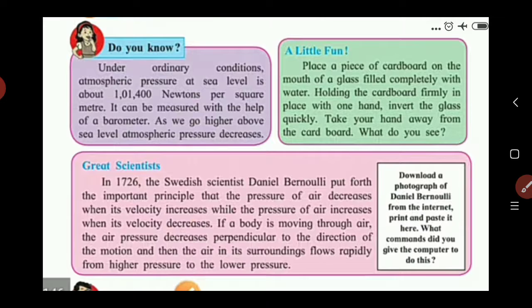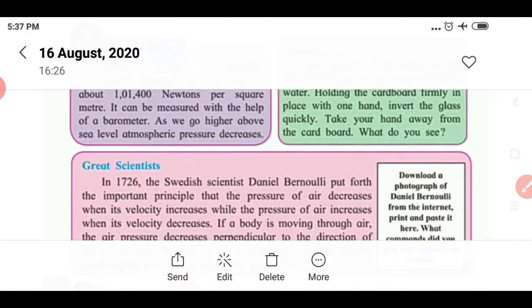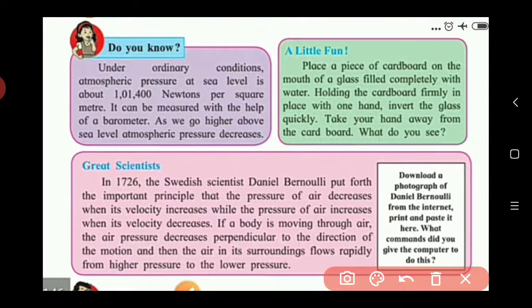Due to this, if there are no gaseous particles in a large amount, it does not exert a large pressure on the surroundings. So when we go higher above the sea level, the atmospheric pressure goes on decreasing.